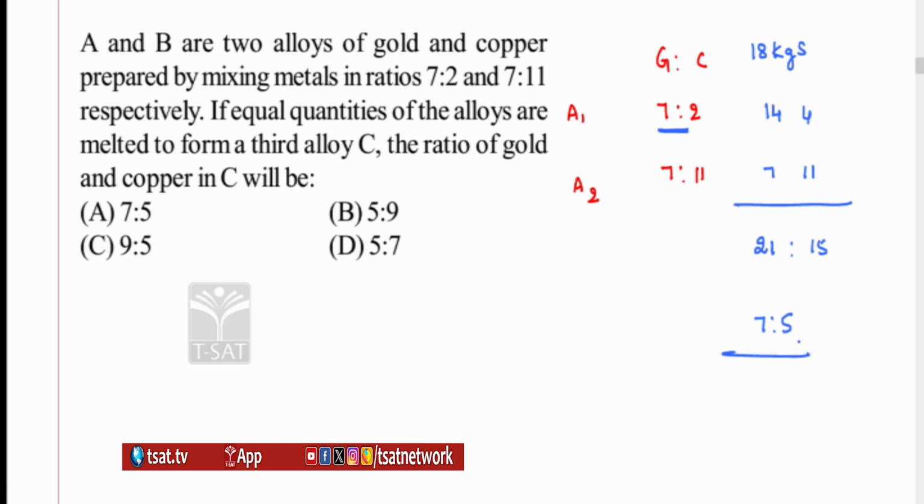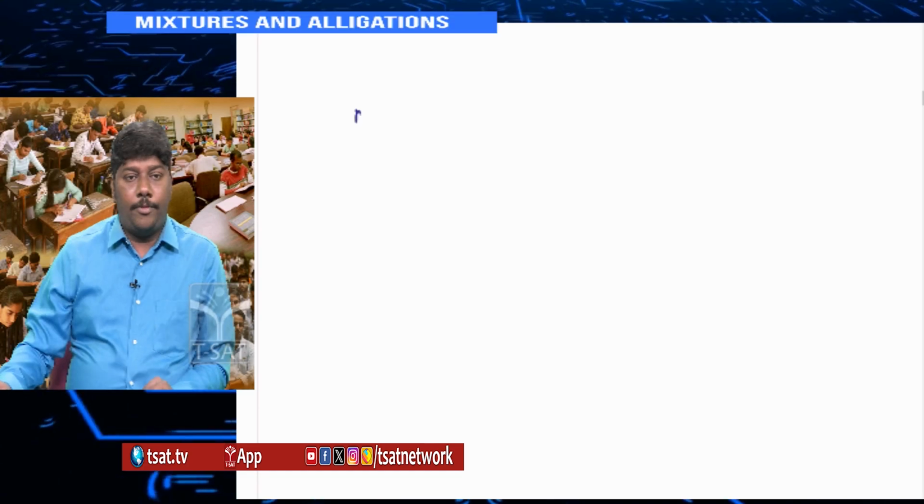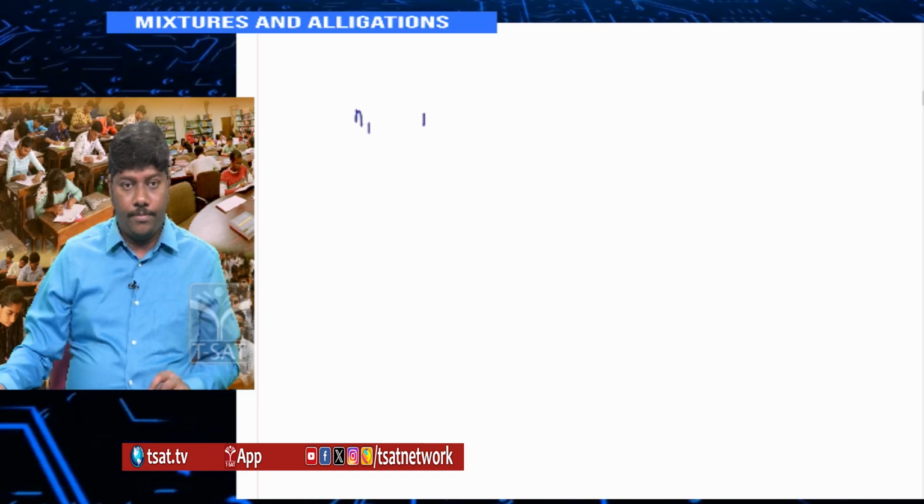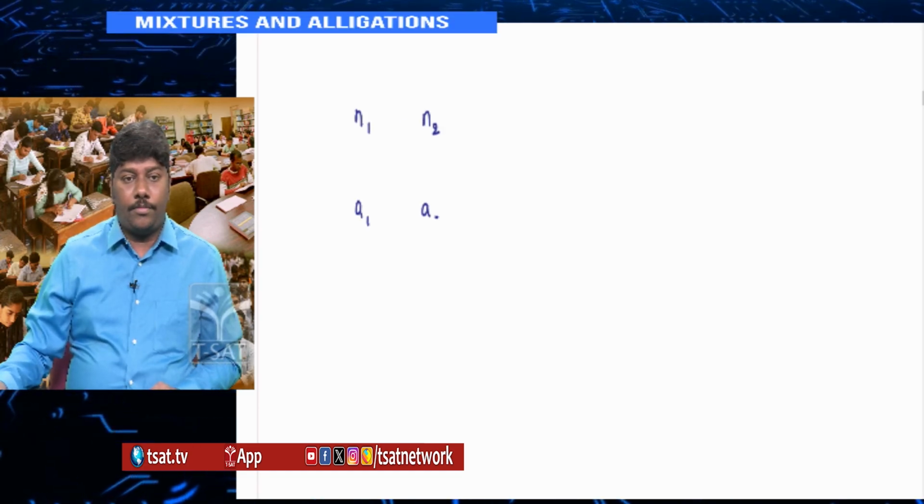You can use the formula (N1A1 + N2A2) / (N1 + N2). When they say equal quantities, you can also take it by using values. Values will only work when they say equal quantities. If they ask you to mix them in the ratio 1:2, then this won't work. And one more thing, remember this formula: N1, N2, A1, A2, capital A.